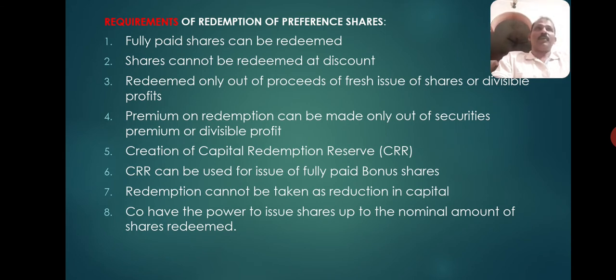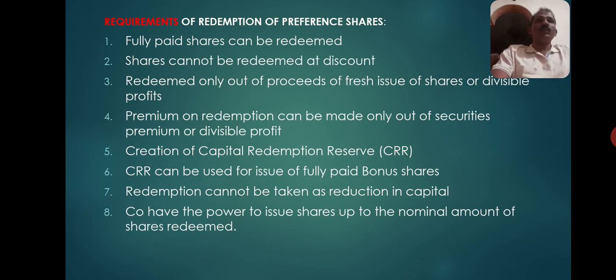When shares are redeemed or repaid at a premium, that is a capital loss. Such a capital loss must be made good or provided out of such capital profit which is in the hands of the company. So redemption premium should be provided either out of securities premium, maybe share premium or even debenture premium.